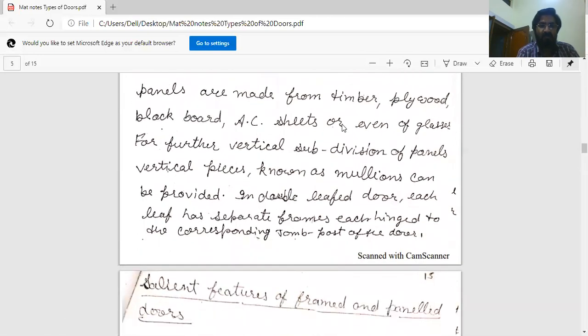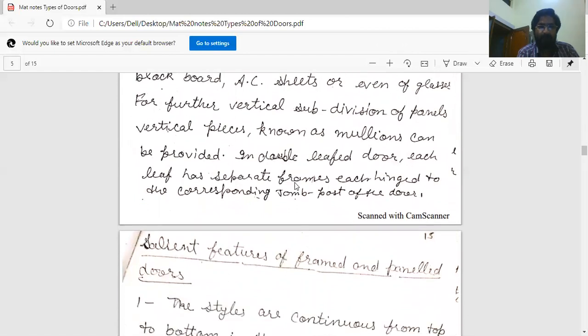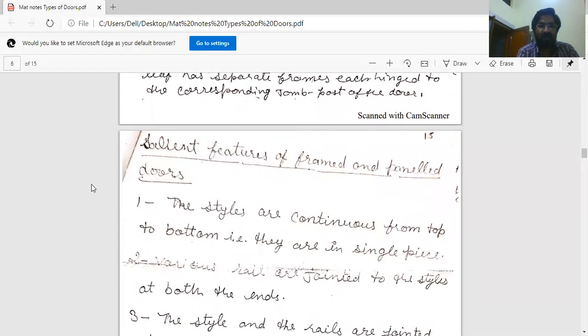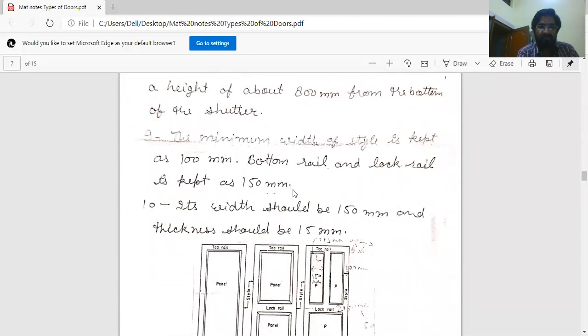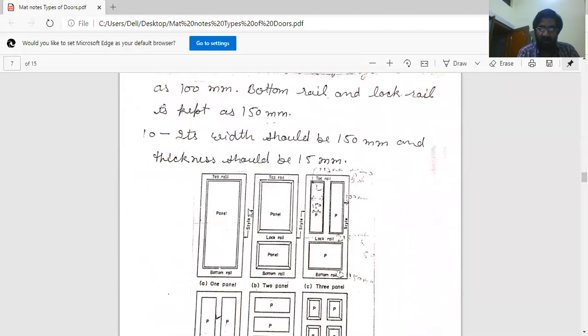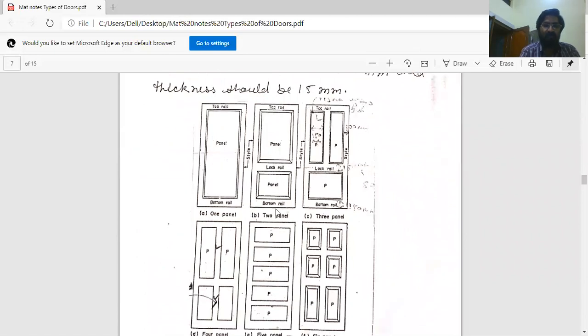These are made from timber or plywood. This is the framed and panel door. This is a single panel door, this is a two panel door, three panel door, four panel door, this is the six panel door, this is also a six panel door. These are the panels. This is the top rail, this is intermediate rail, this is lock rail, and this is the bottom rail. In between rails, these are the panels.